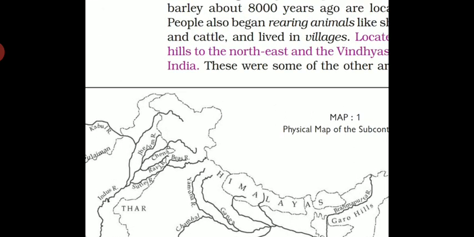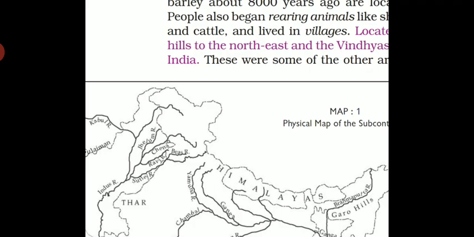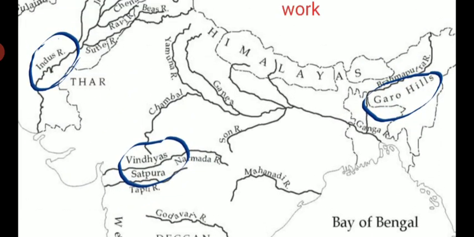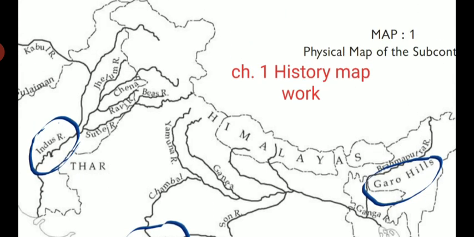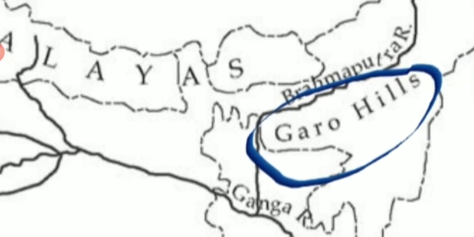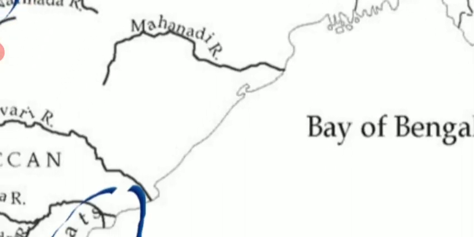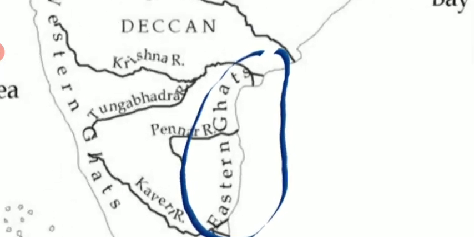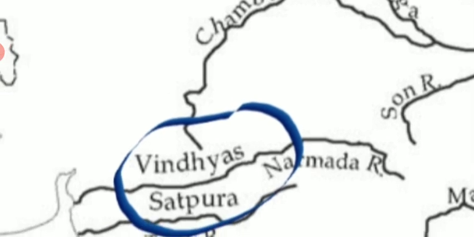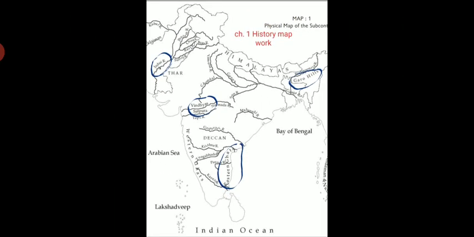After this, the map work of history we have to do for the first chapter, and these points are that you have to locate in your map, that is Indus River, Garo Hills in the east, then Eastern Ghats and Vindhyas. These points you have to locate in the map of first chapter.